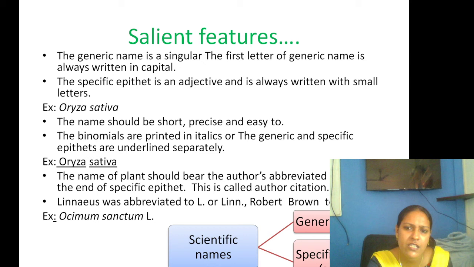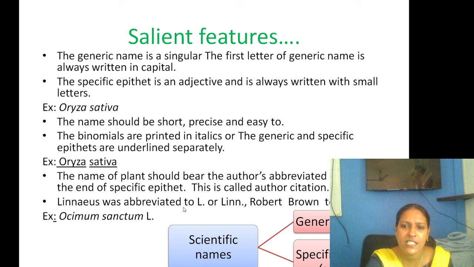So this is about author citation, and EX is given in between two authors. EX means the first one, Linnaeus, who found Ocimum sanctum, was not apt, but another study was done by Robert Brown, and he could find more features of Ocimum sanctum. So we could write L dot EX R dot BR. That is also written. This is how we write the author citation.